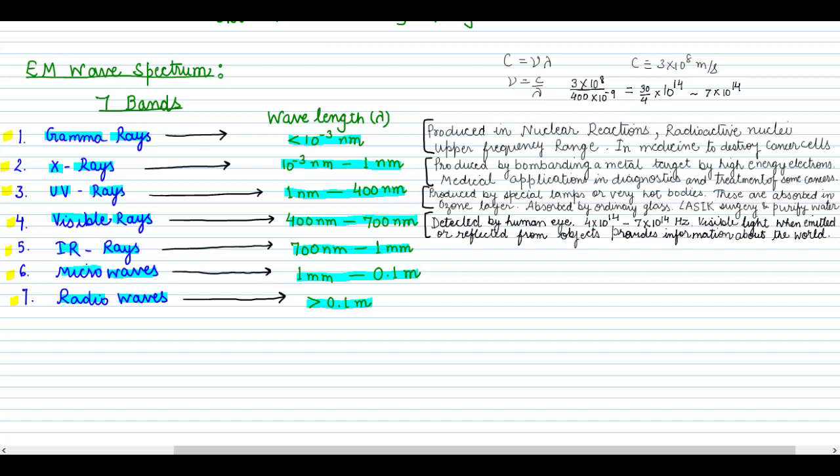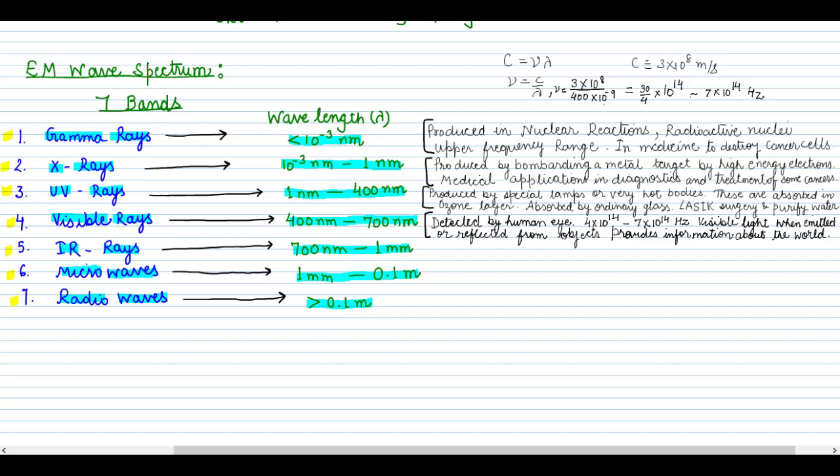This is c upon lambda. We have put the value of c equal to 3 into 10 to the power 8 meter per second, and the wavelength is in the range of 400 nanometer to 700 nanometer. So put 400 nanometers as 400 into 10 to the power minus 9. This is plus 2 and minus 9, so this will be minus 7, and it will go upward, so it is 10 to the power 15. We have written 30 into 10 to the power 14 upon 4. If you solve 30 upon 4, you will get approximately 7 into 10 to the power 14 hertz, which is the frequency we get for the wavelength of the visible range.